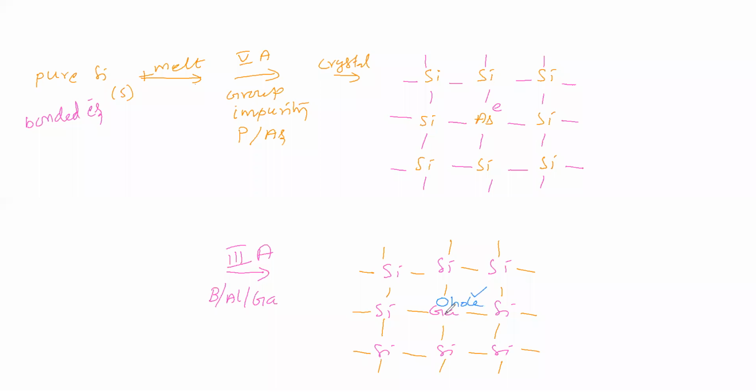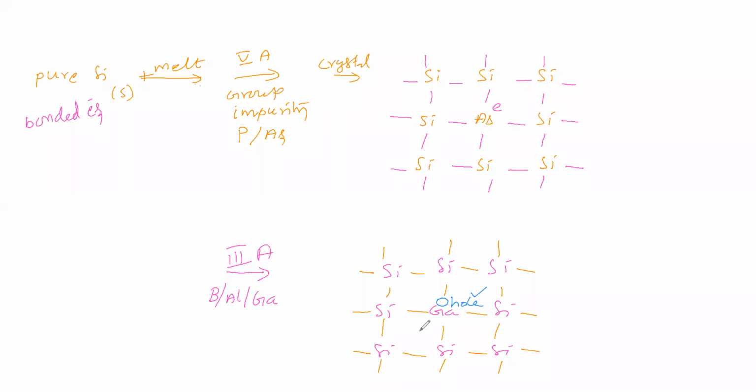Gallium had 3 electrons in its valence shell, and those 3 electrons went for bonding. Just as bonded electrons carry current in pure silicon, here also bonded electrons carry current. But this conductivity is high, so something is additionally responsible, and the only possibility is this vacant orbital. There is no other possibility.